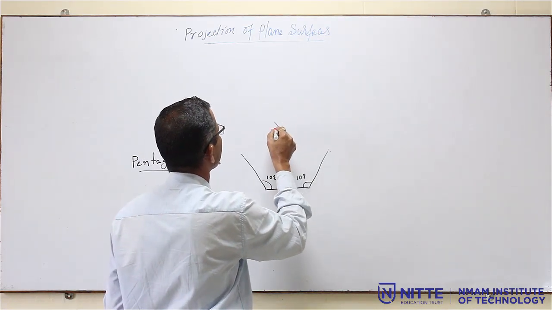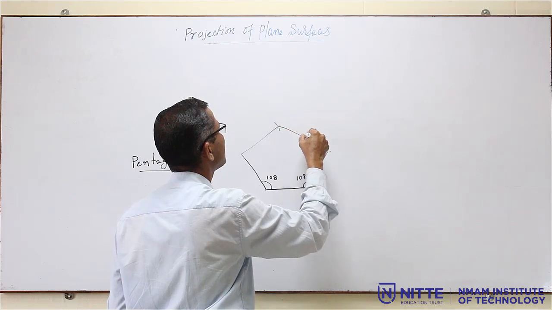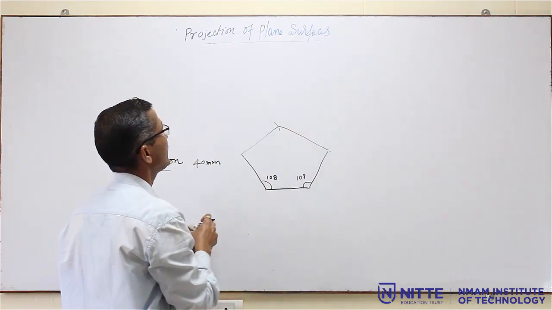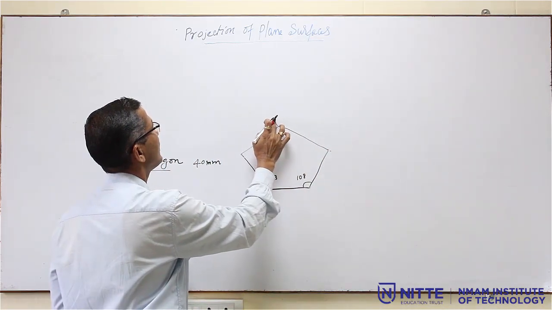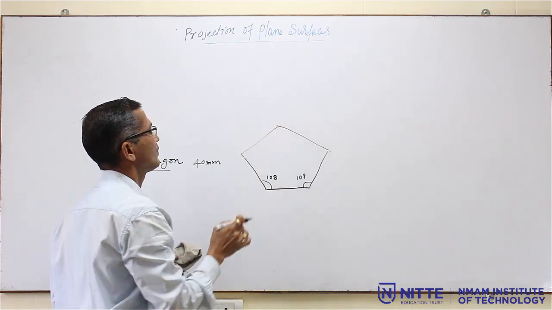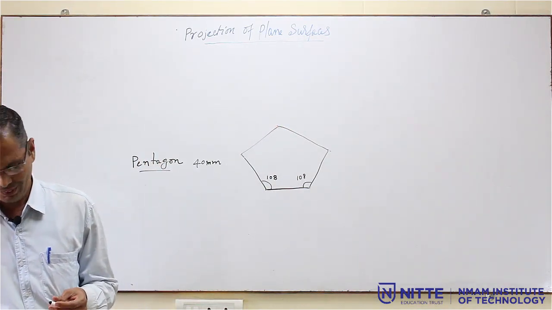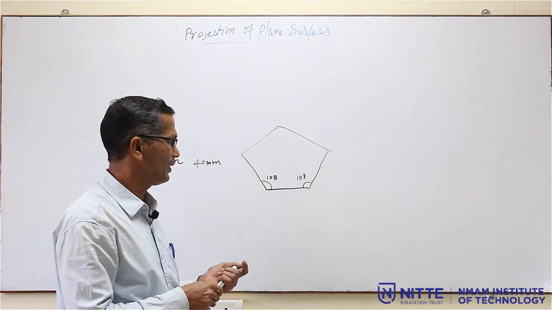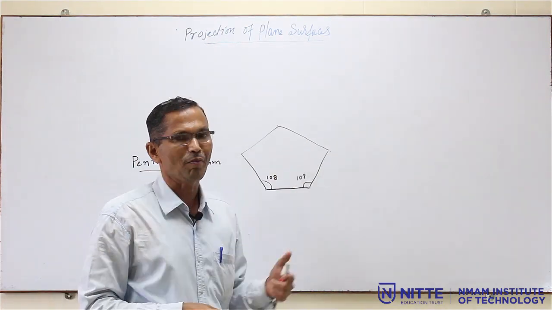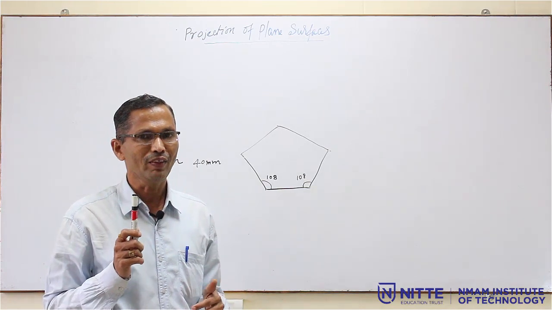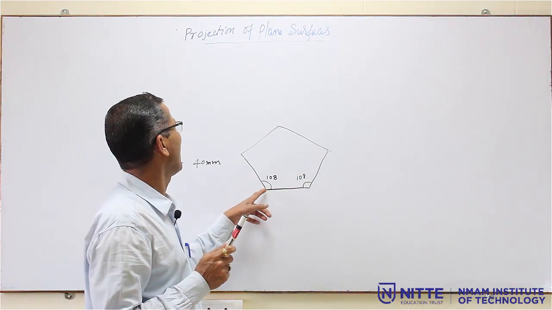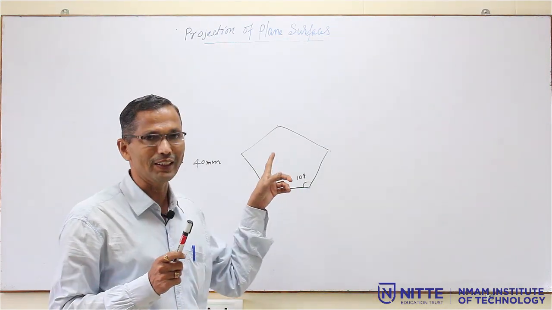Then join this like this. So, this is the way of constructing the pentagon. So, inside angle is 108. The principle is for any regular polygon, sum of all the external angles or outside angles will be 360 degrees.